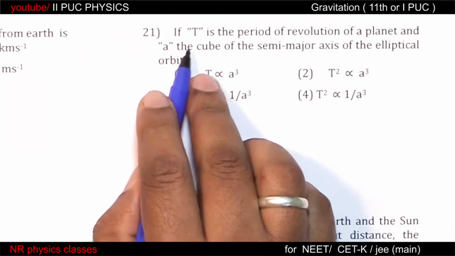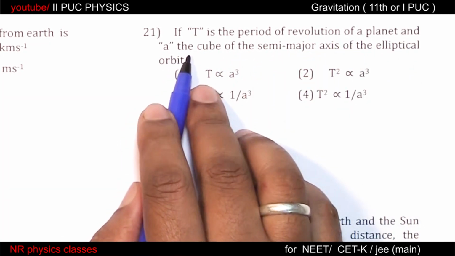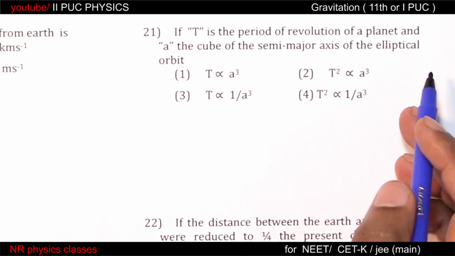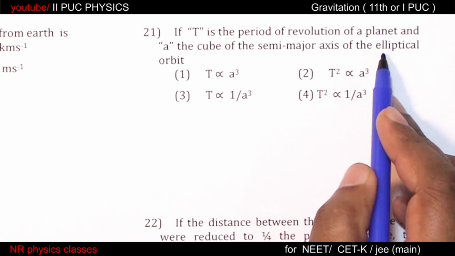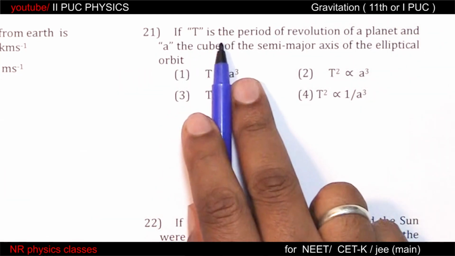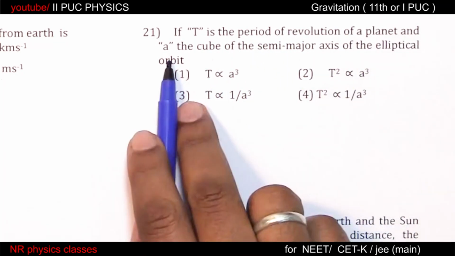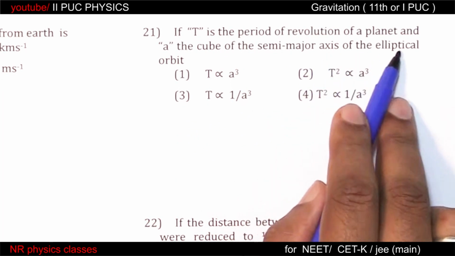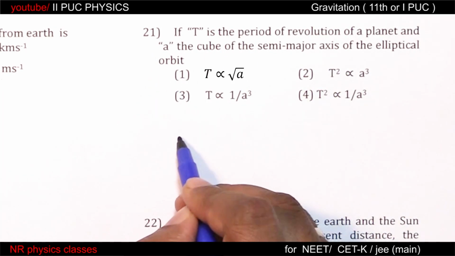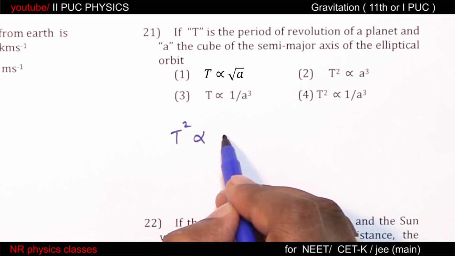Am I right? If T is the period of revolution of a planet and a is the cube of semi-major axis of the elliptical orbit, then the square of time period is proportional to the cube of semi-major axis.